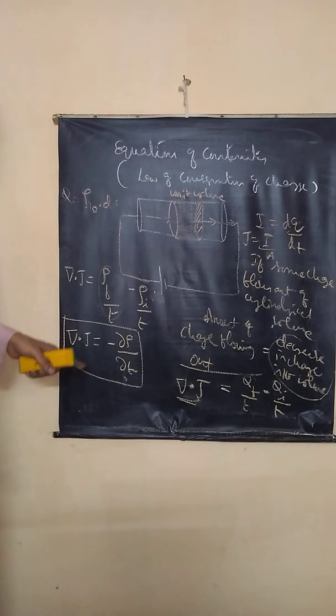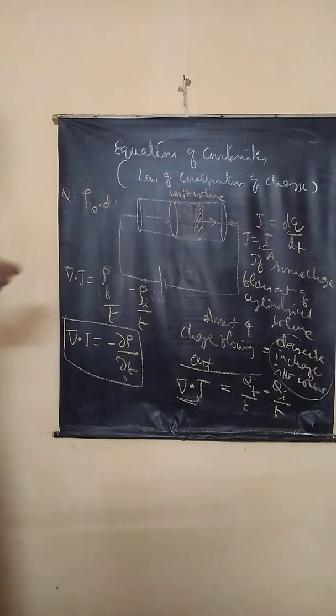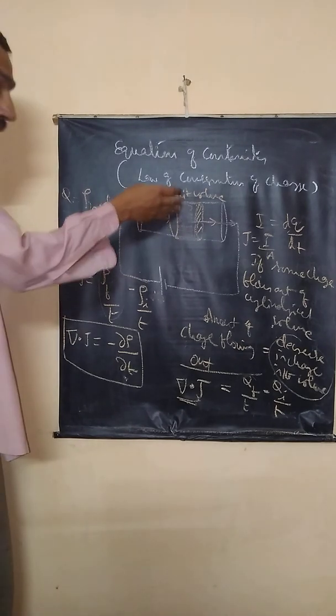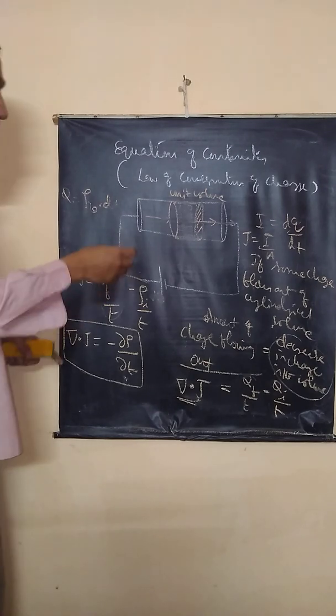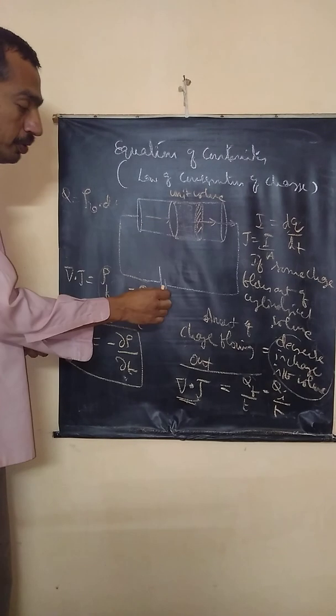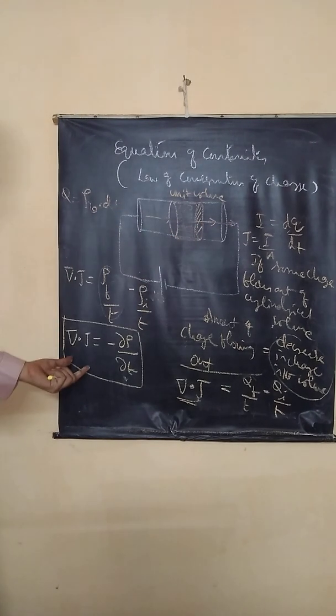This is always applicable. If there is a charge flowing out of a volume, then that must be accompanied by a decrease in the charge in the volume. Now the question is, sometimes if you connect the conductor to DC, the outflow of charge is equal to the inflow. So I'll take two cases now.